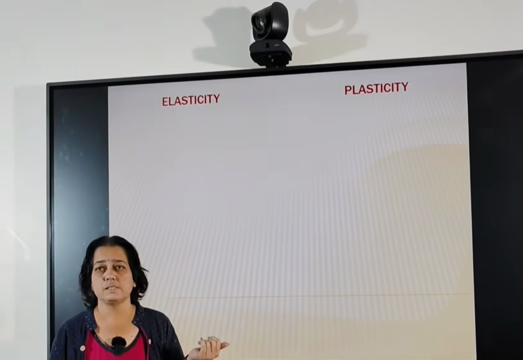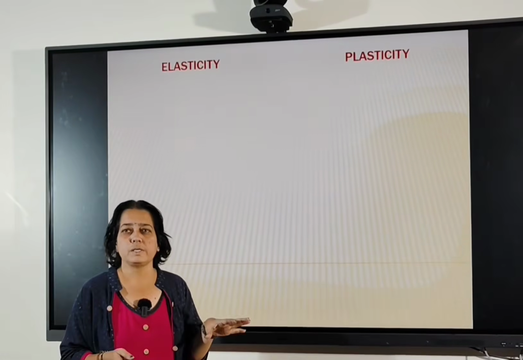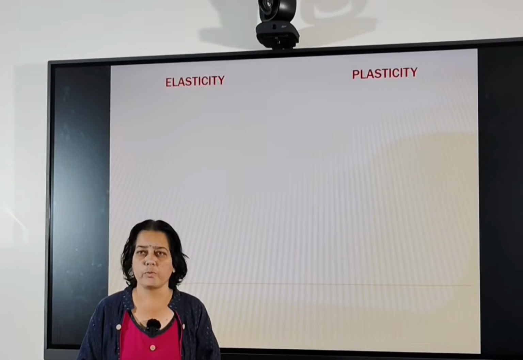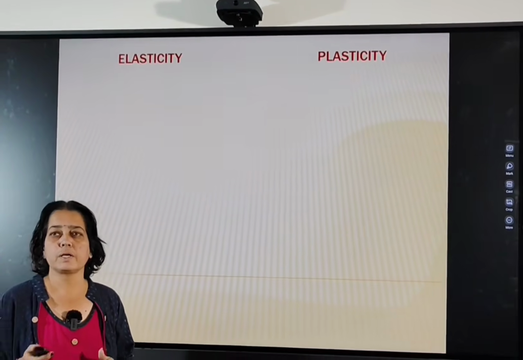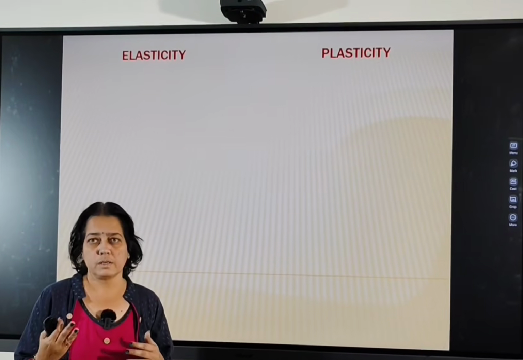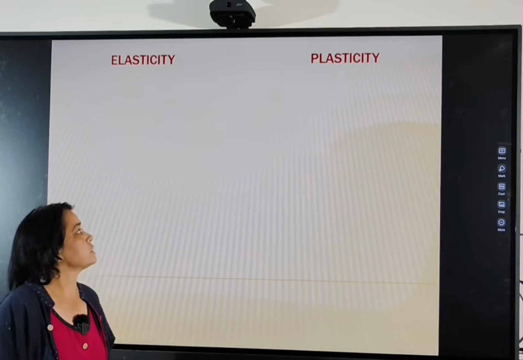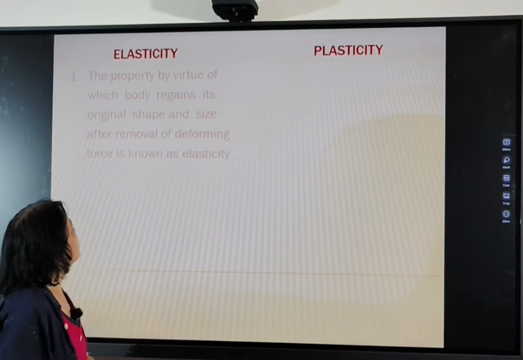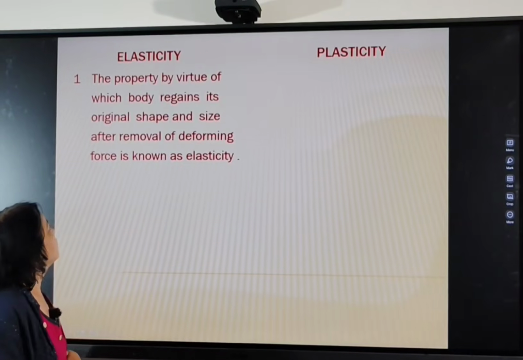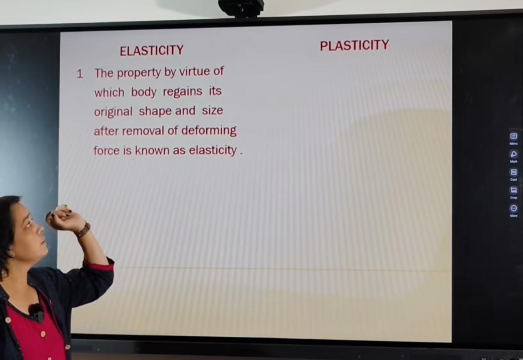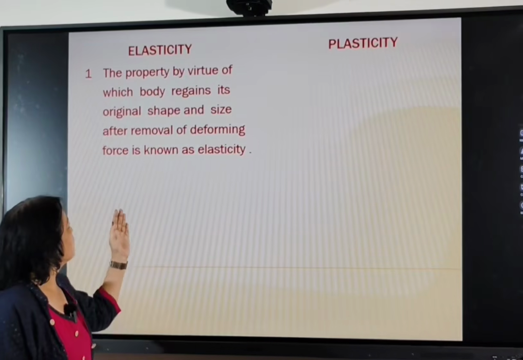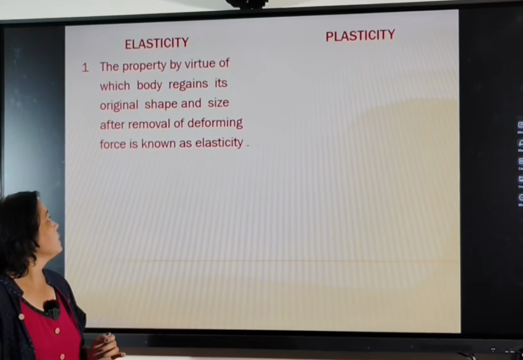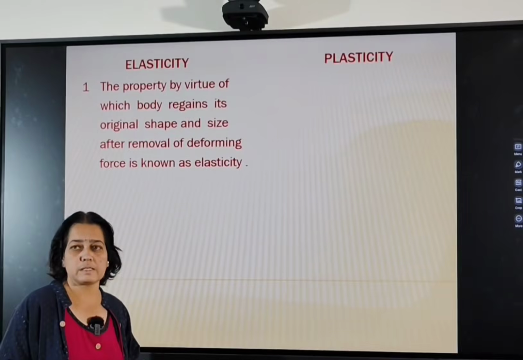Then elasticity is the property of solids by virtue of which a body regains its original shape and size after removal of the applied external force. Then let's see the definition of elasticity. What is elasticity? The property by virtue of which a body regains its original shape and size after removal of deforming force is known as elasticity.